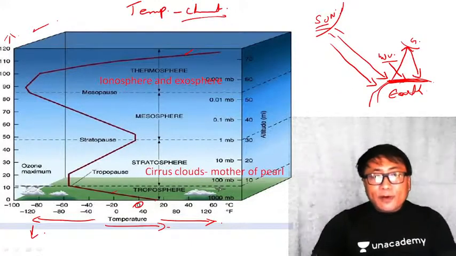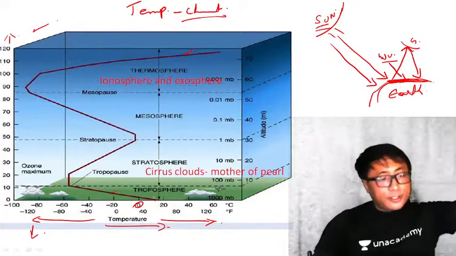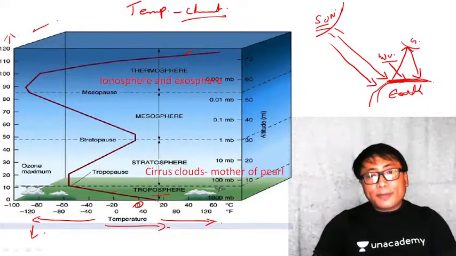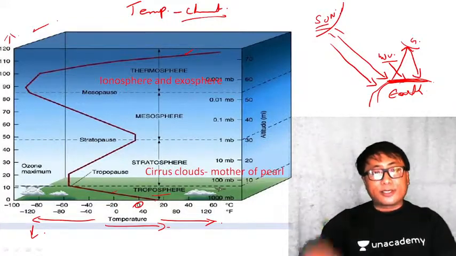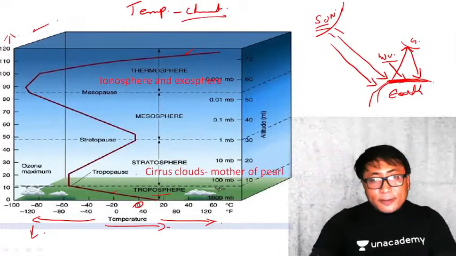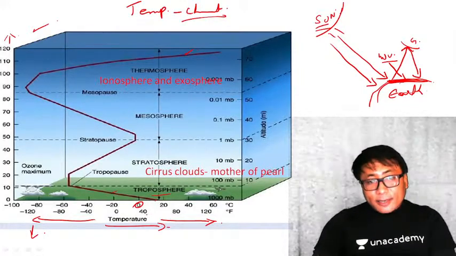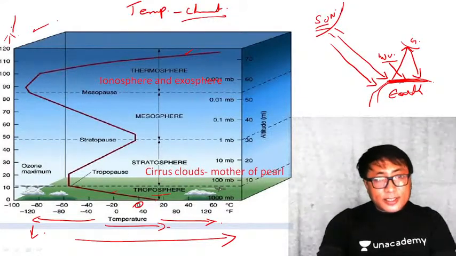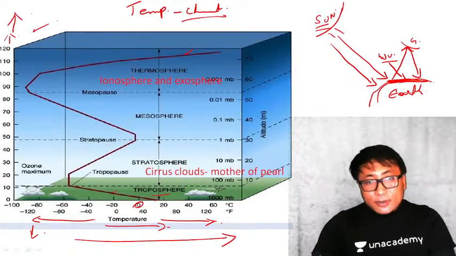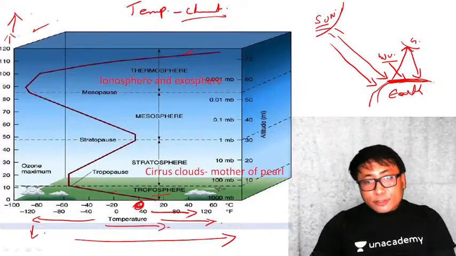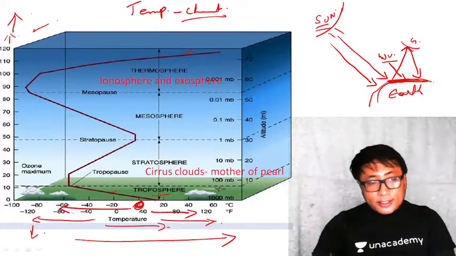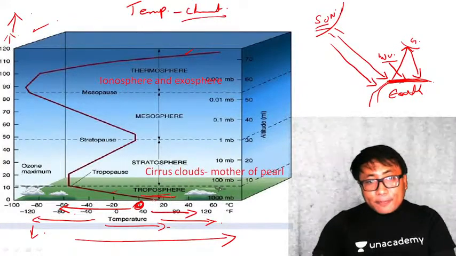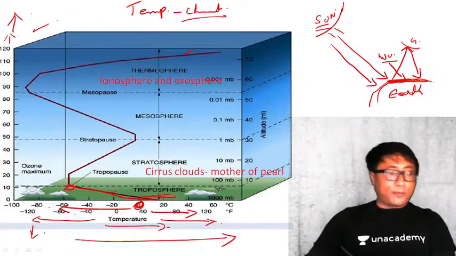So if I move away from the source of the heat, temperature will reduce. That's why in the troposphere, the moment I go up, the temperature reduces like this. You see here, kindly follow the pointer. This x-axis is a temperature axis. This is height. This is 0 degrees centigrade. This is positive centigrade, this is negative. So the moment I go up in the troposphere, temperature reduces like this up to a point.